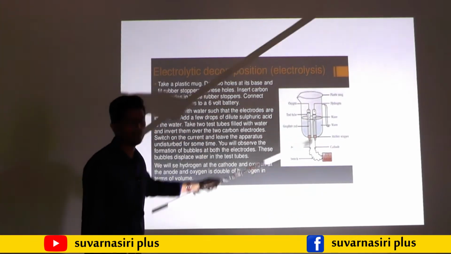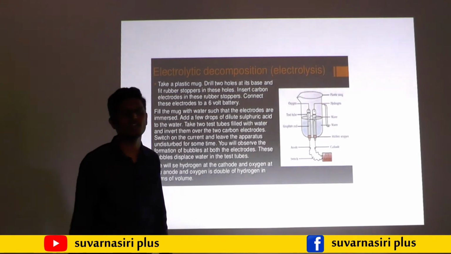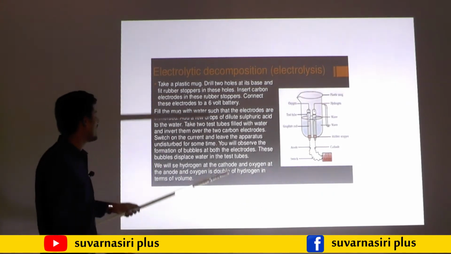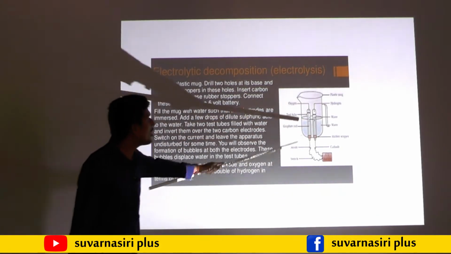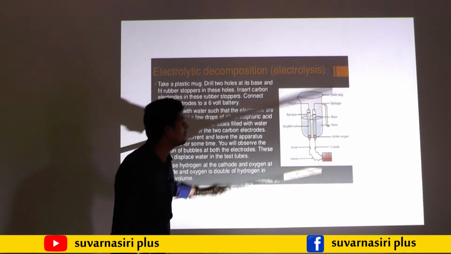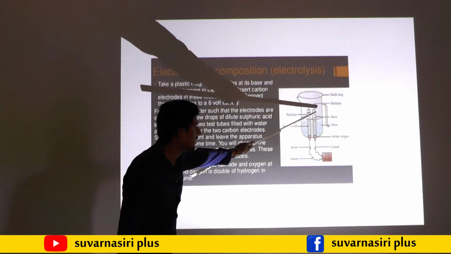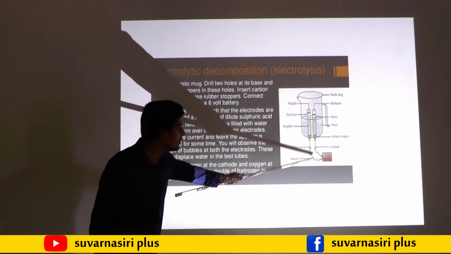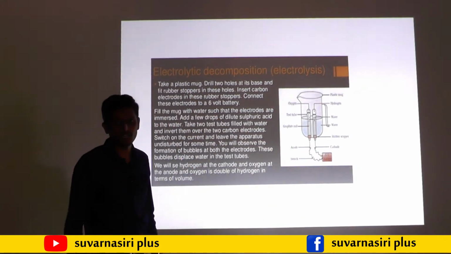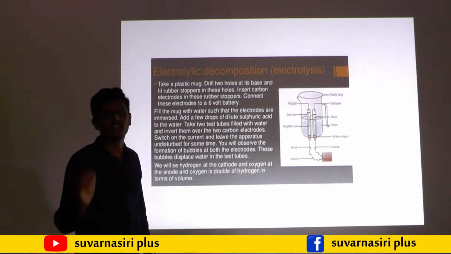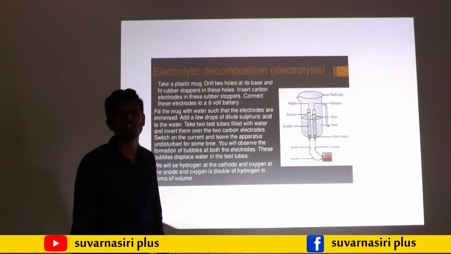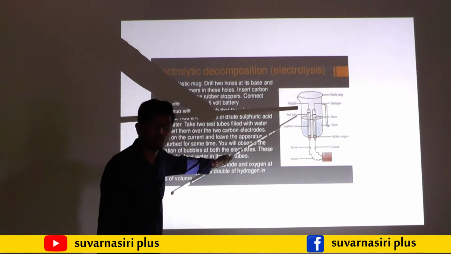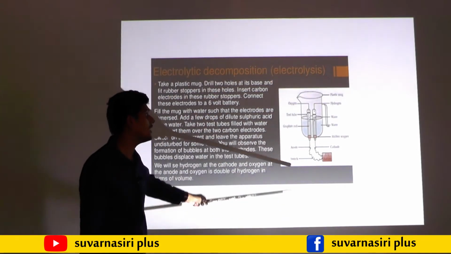In this water we need to maintain an acidic medium, so we add any dilute acid. Then bubbles will form on both sides. The cathode and anode sides will be there. Cathode is the negative side, and at the negative side hydrogen gas will be collected, because the hydrogen ion is positive. Anode is the positive side, and at the anode side oxygen gas will be collected.